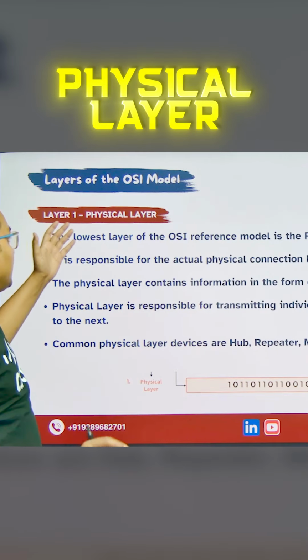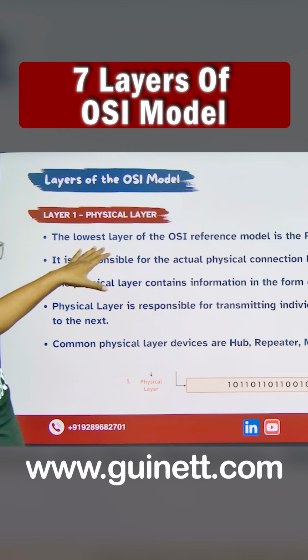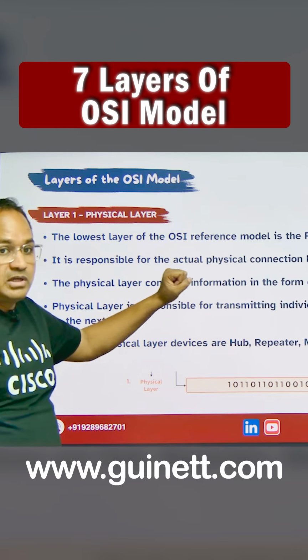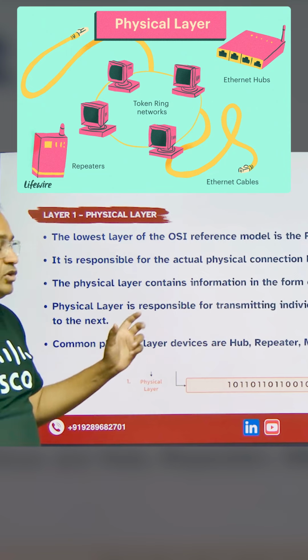Physical layer. That's layer 1. This is the first layer of the OSI model. That's why it is the lowest layer of the OSI reference model, and that is known as the physical layer. It means if you do not have the physical layer, my data is not going to be transmitted.